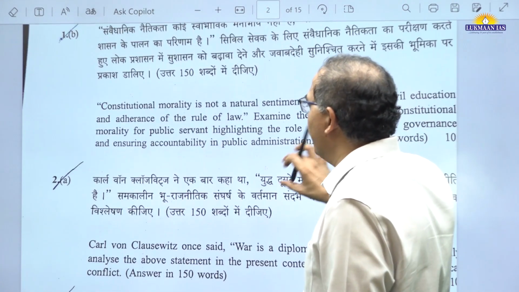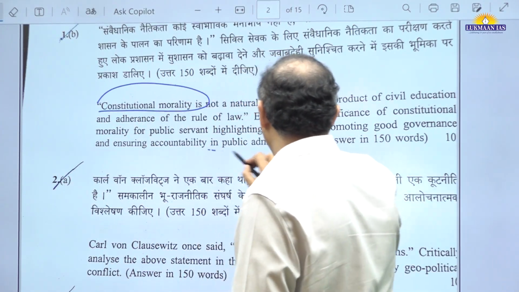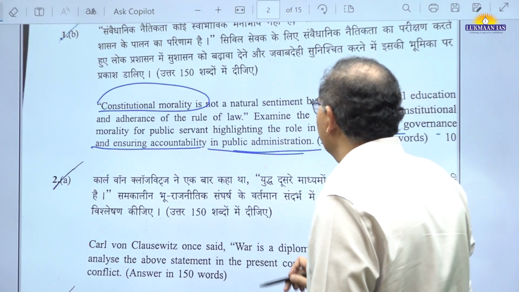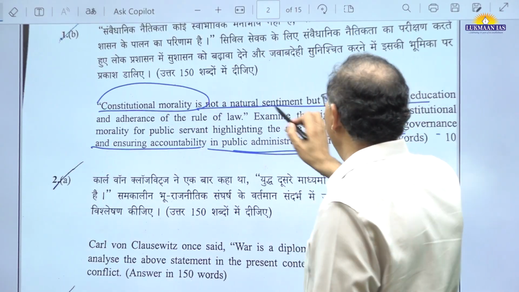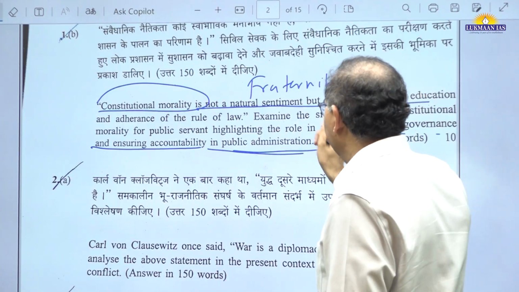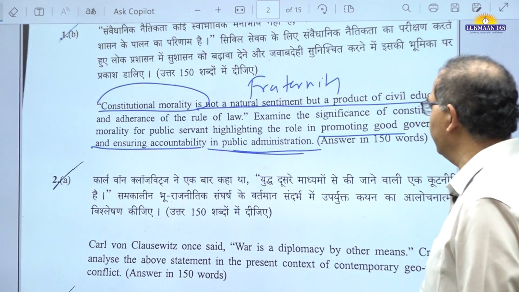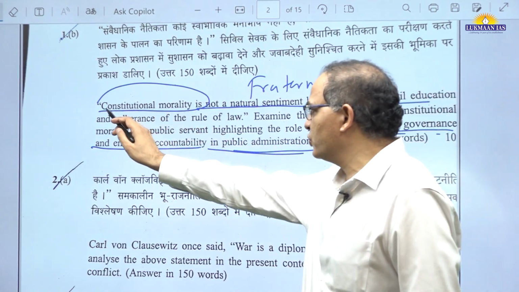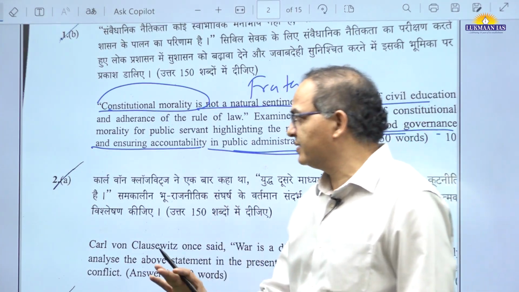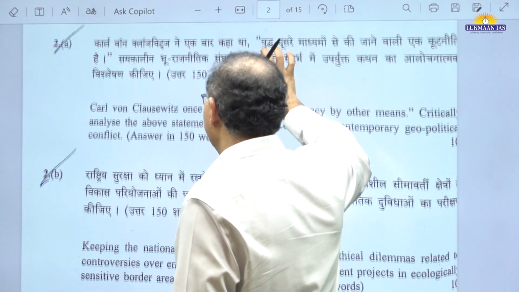Then constitutional morality, if you see, is an old question that they have asked in the past, although it is a complex question. You can consider ensuring accountability in public administration. This year we asked a question related to fraternity, so fraternity linking to constitutional morality, in the civil services context. In the good governance context, constitutional morality has been asked. People are familiar, they would be able to link this question. The first 2 questions are as expected.